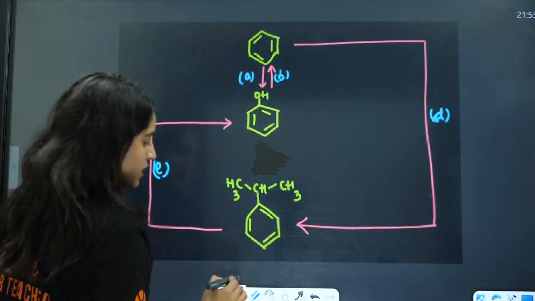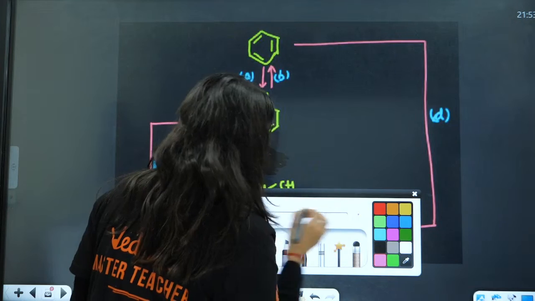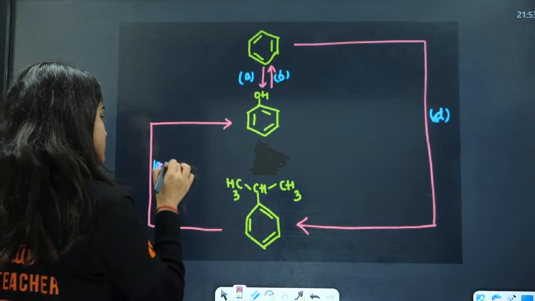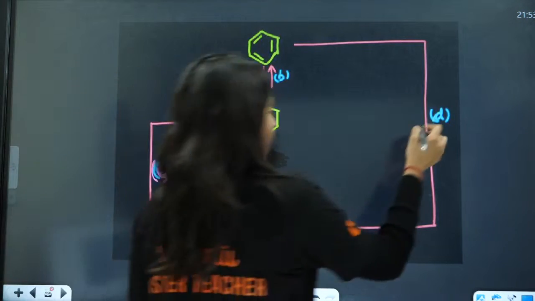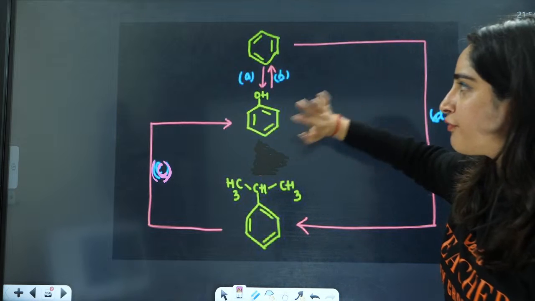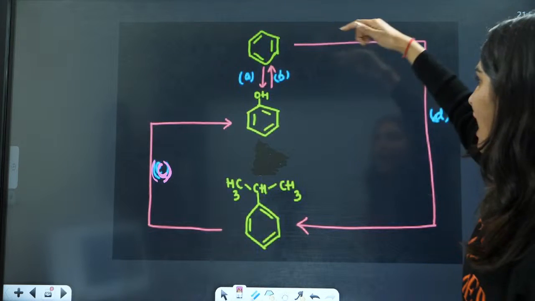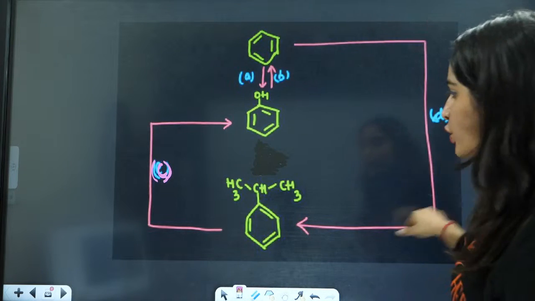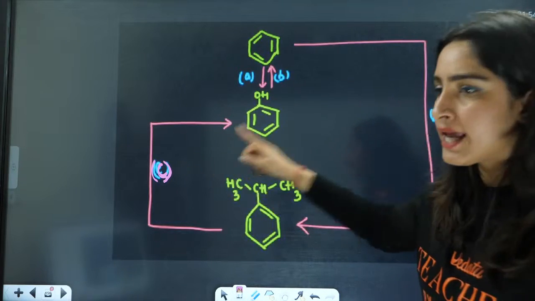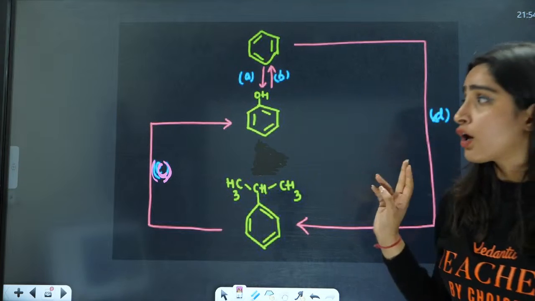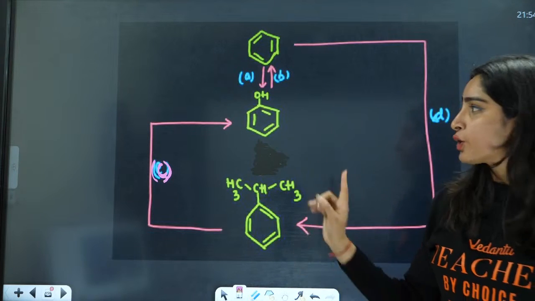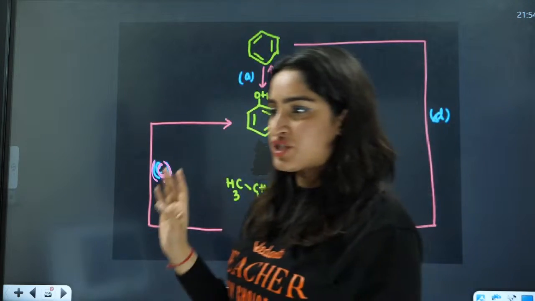Everybody take a screenshot of this and you need to answer what is A, B, C and D. How to convert benzene to cumene, then cumene to phenol, then phenol to benzene. Okay, answer this A, B, C and D. Take the screenshot of this and answer it in the comment section. Before aldehydes and ketones, I want all of you to answer this question.